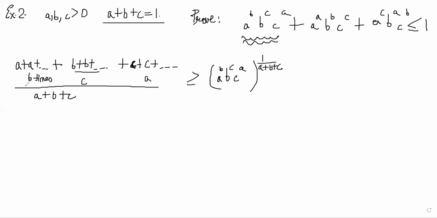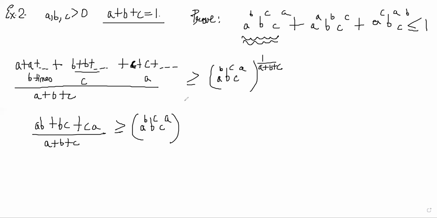So what I get is (AB + BC + CA)/(A + B + C) is greater than or equal to A^B · B^C · C^A to the power 1/(A + B + C).